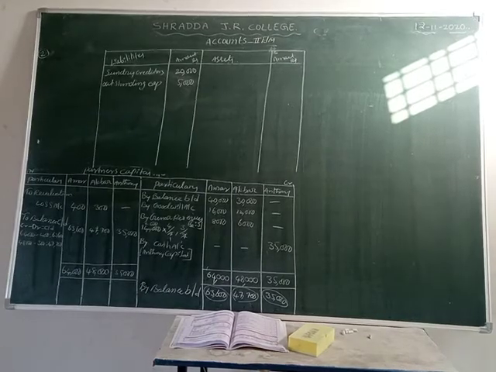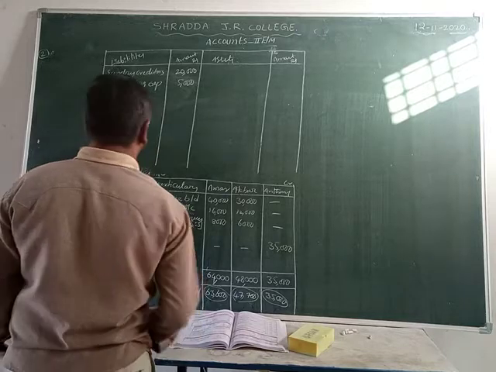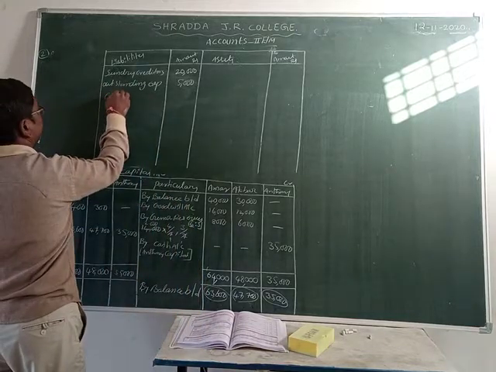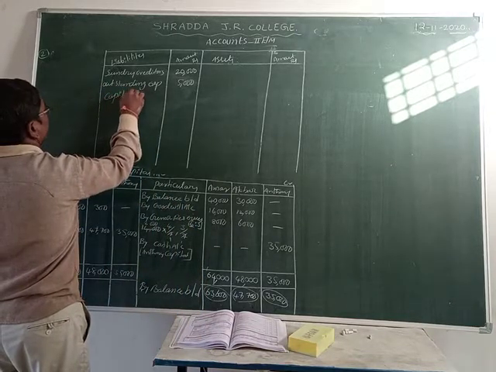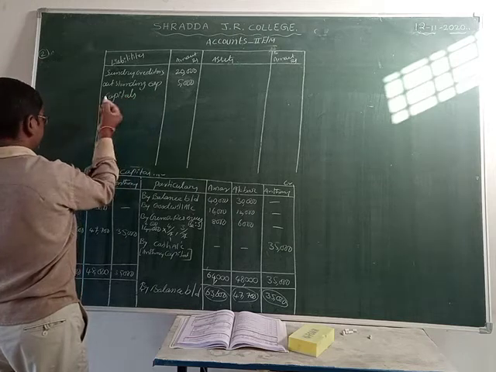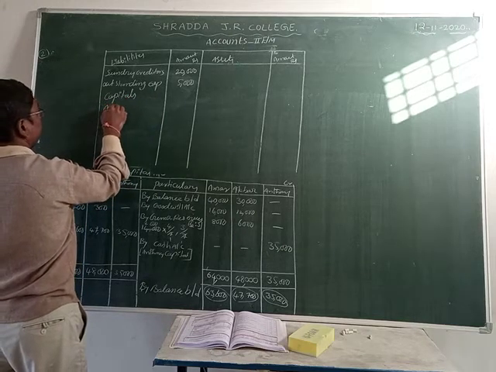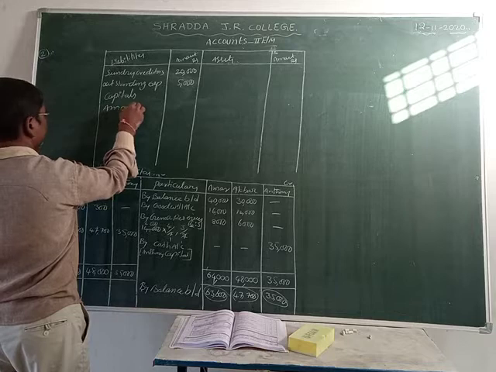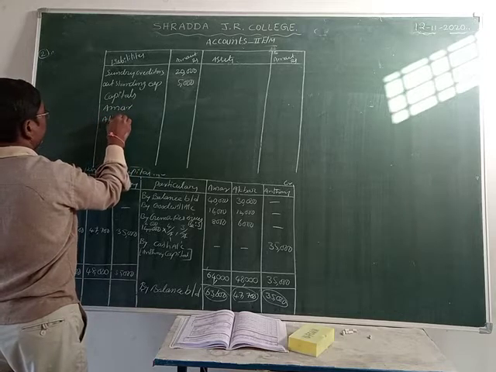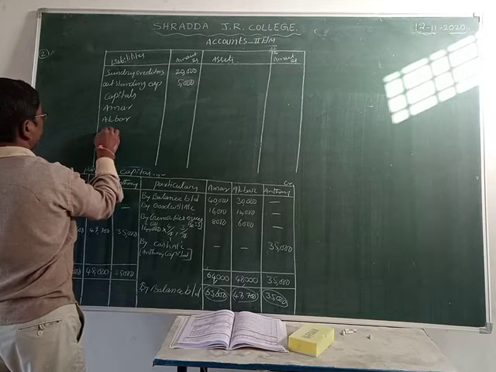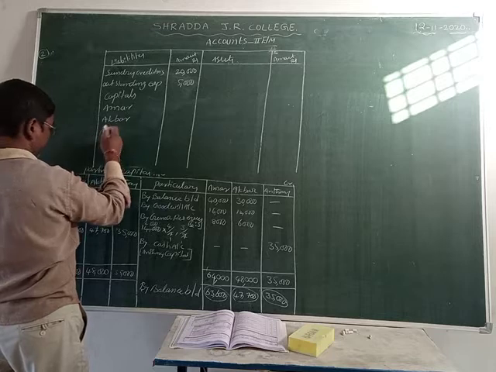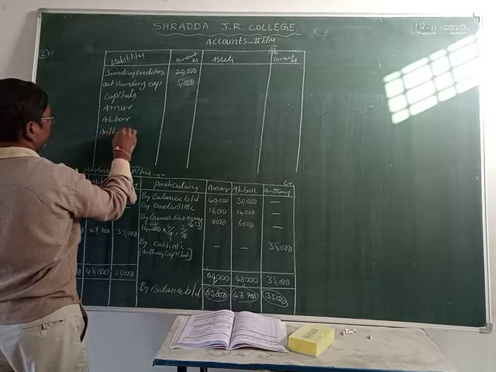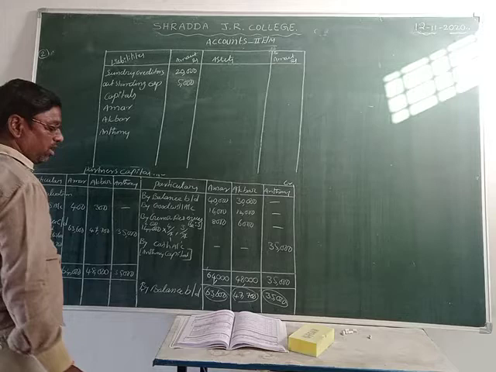Okay students. Now let us take the next one, capitals. Who are they? Amar, next Akbar, next Anthony. These three members are partners.